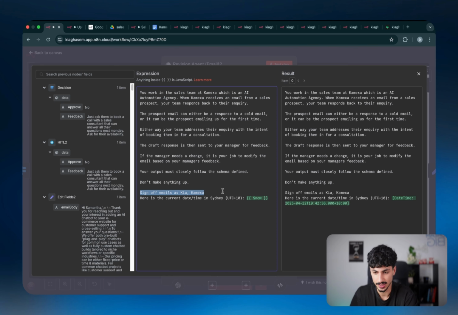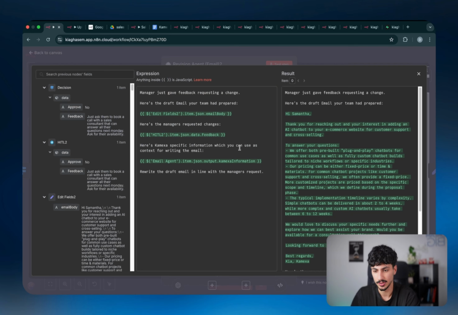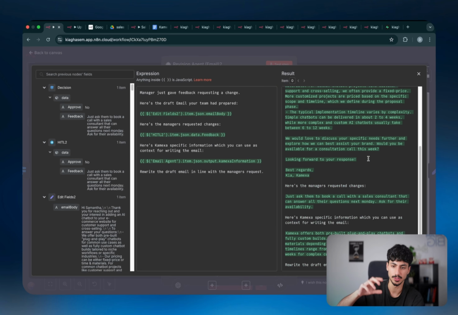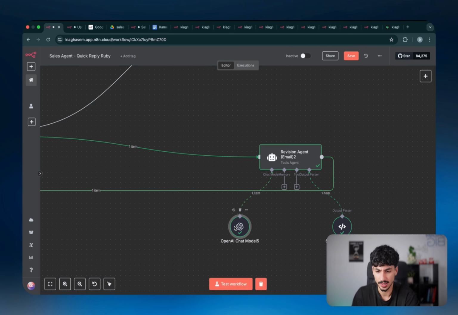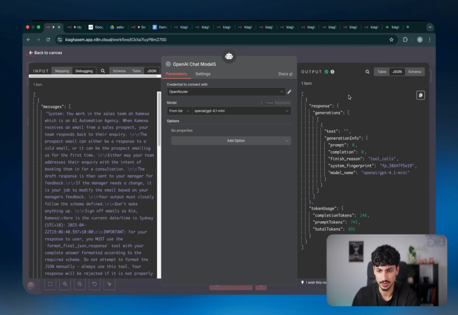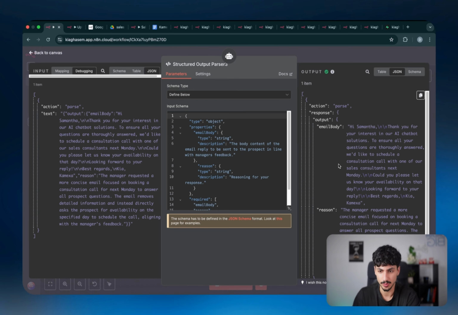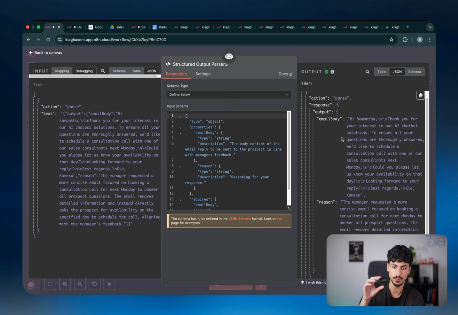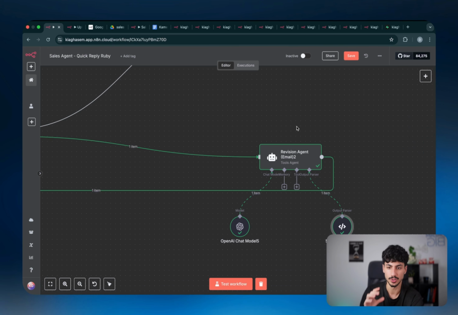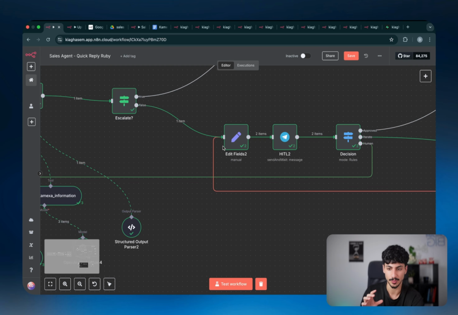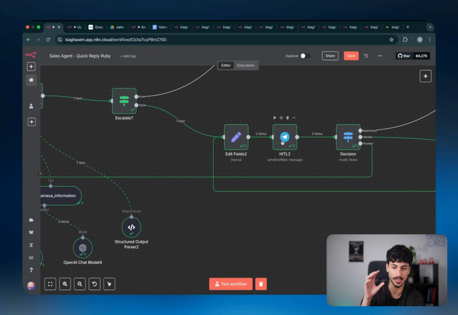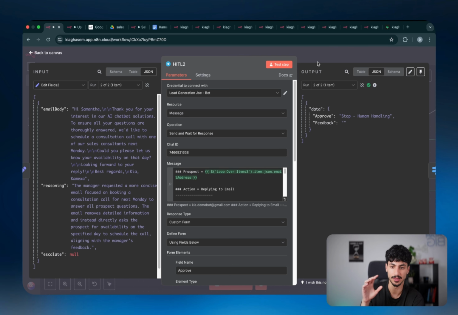Now, you would want to change, as I said, the sign off, the date, the time zone, the business description, and anything else you want to add as well, you can. And then in the user message, we're basically just giving all that information to it so we can use that information to create the new draft. And then the revision agent is connected to a brain, which, as I said again, is GPT-4.1 mini, and a structured output parser, which is giving those specific data points, which is email body and reason, which will be changed by the AI agent, which will go back up here, and which will go again inside the human in the loop node, so that this time you actually see the new revision and not the previous revision.